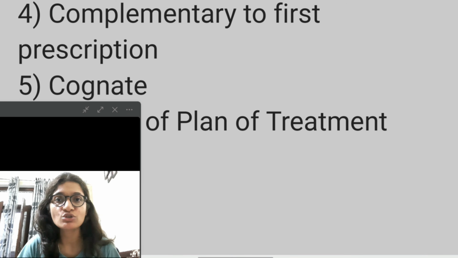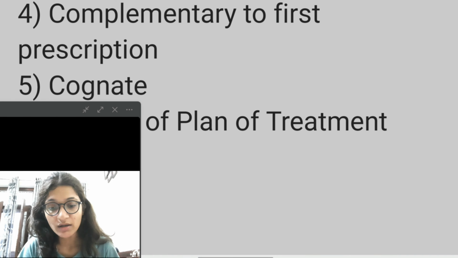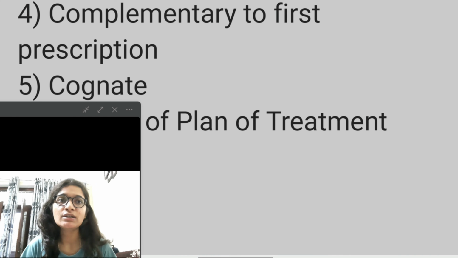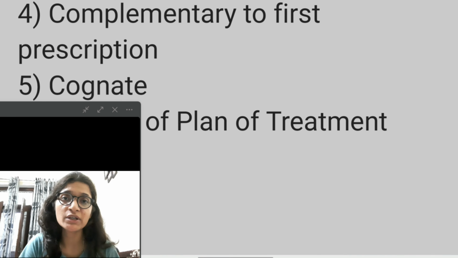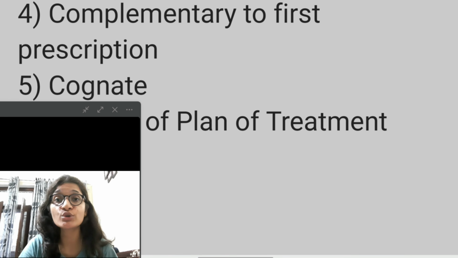The next one is the complementary to the first prescription. Complementary is simply a change of the remedy. It is basically used when the first prescription is an acute one and you have to give the complete cure to the patient. You move on to the complementary medicine of that acute one, that is the chronic one, for the completion of the cure. So this is the complementary to the first prescription.